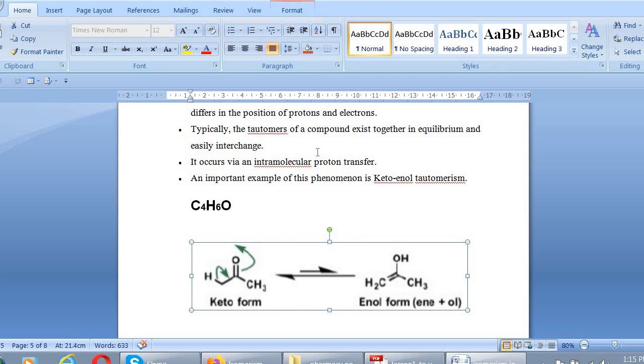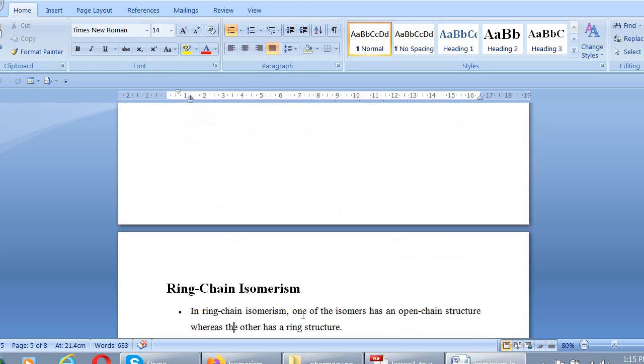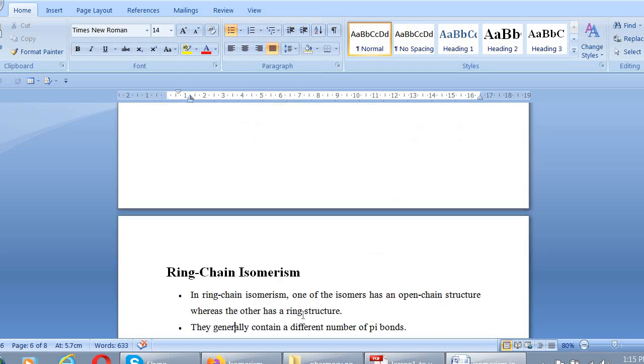So this is the other type of isomerism which is structural isomerism. Hope you understand it very well.